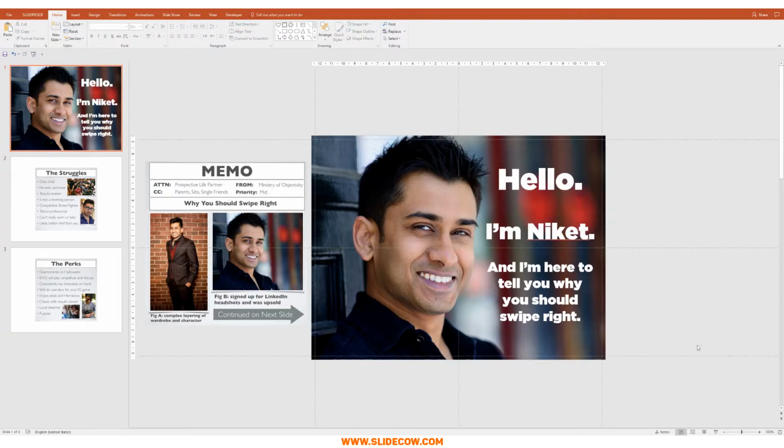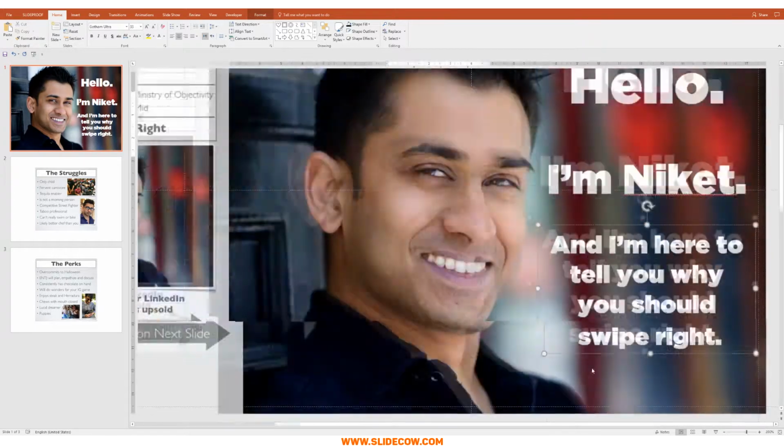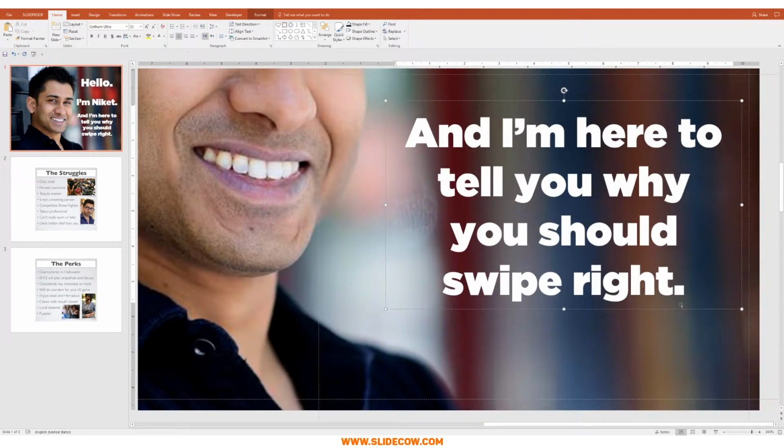All right, so now I just want to add that extra level of flair to this slide. How do I do that? Well, I want to add a curved arrow under the word right over here with a finger icon moving towards the right, which reinforces the message of the person swiping right. And it's all about reinforcement here. It's all about keeping it simple, keeping it clean, keeping it casual, but reinforcing that theme over and over again.